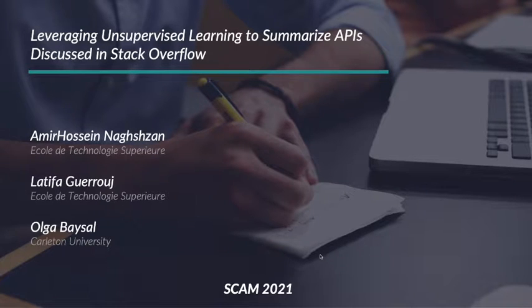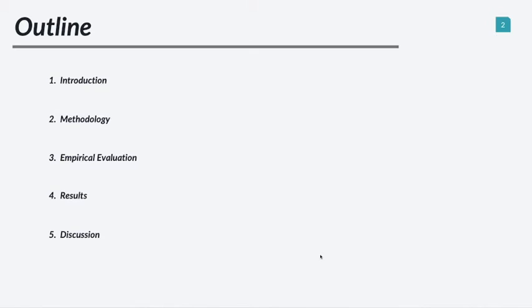Hello everyone, I'm Amir Hossein from ETS University at Montreal, and today I'm going to talk about using unsupervised learning to summarize APIs appeared in Stack Overflow. First, we are going to have an introduction about our research and the methodology that we followed. After that, we are going to talk about an empirical evaluation we had, and finally the results and discussion chapters.